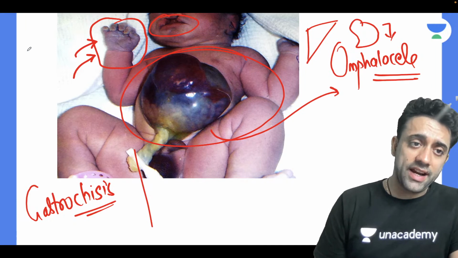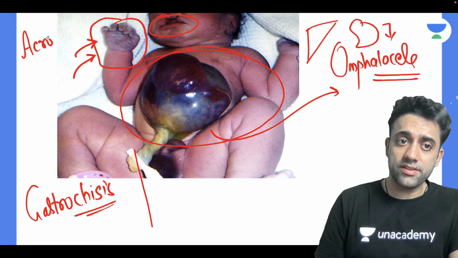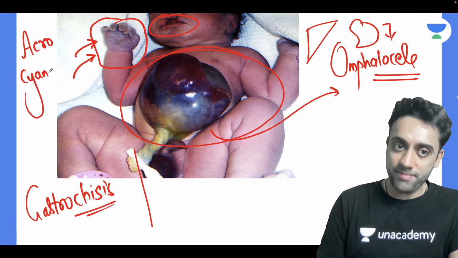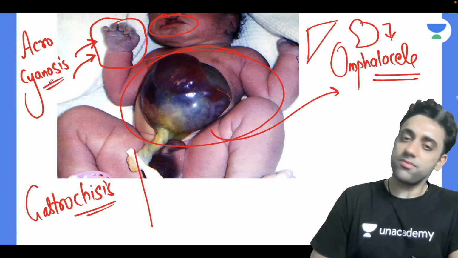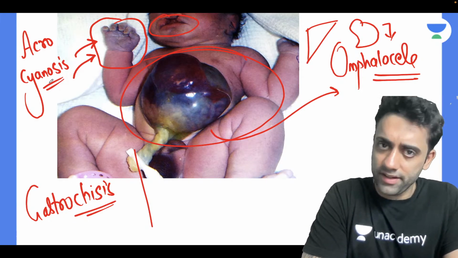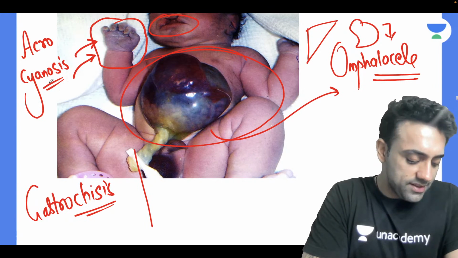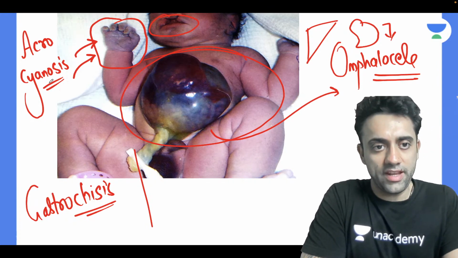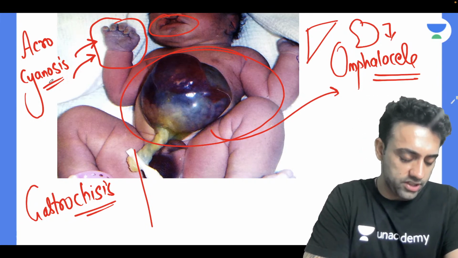Can I write something known as acrocyanosis? Acro means periphery and cyanosis means bluish discoloration. Yes or no? Yes. So acro means periphery, and cyanosis means bluish discoloration.